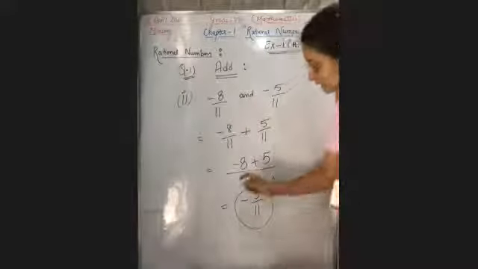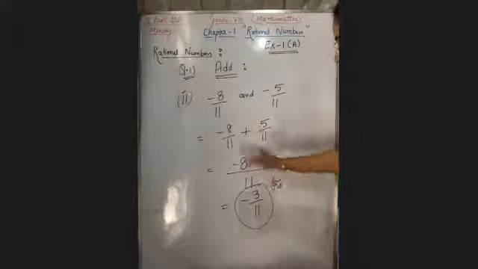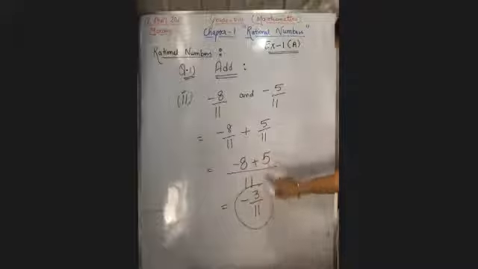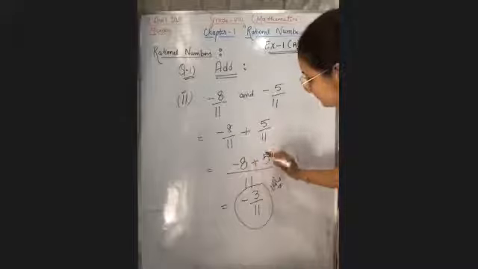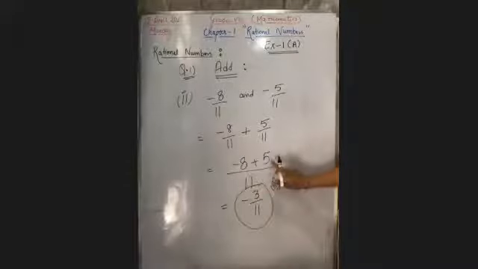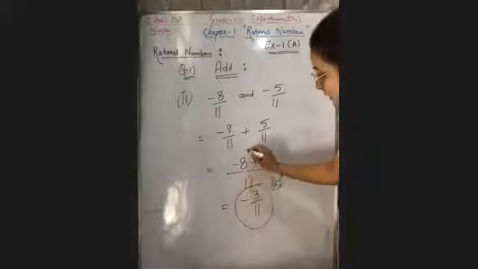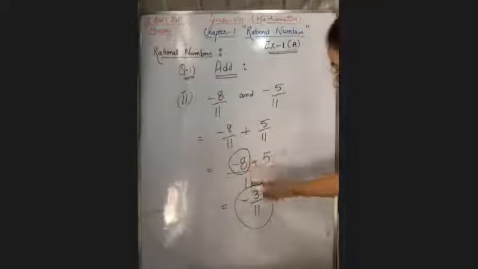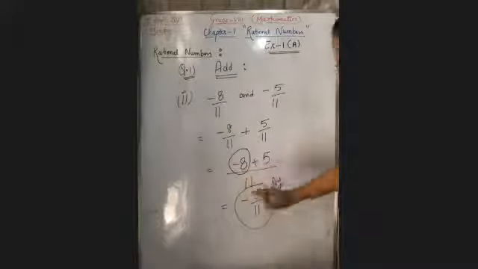Yes, some are saying, ma'am, we have to write the minus sign. Why do you have to write the minus sign? Exactly. 8 minus 5 is 3. But you have to check the sign of the bigger value. Which is bigger? 8 is bigger, obviously. So 8 is having which sign, positive or negative? 8 is having a negative sign. So you have to write here minus 3. So the minus sign will come from the bigger value.